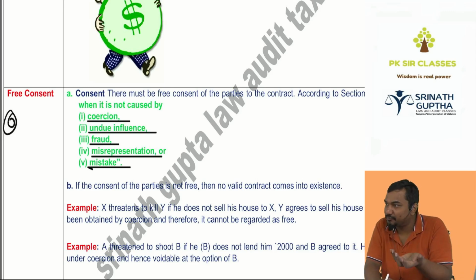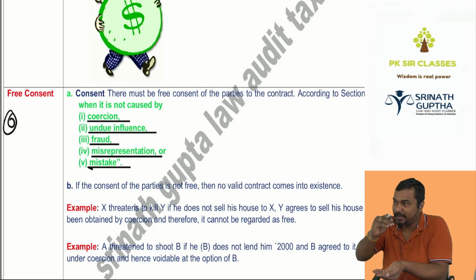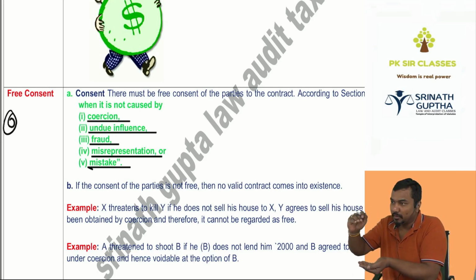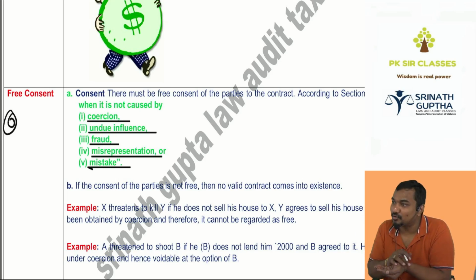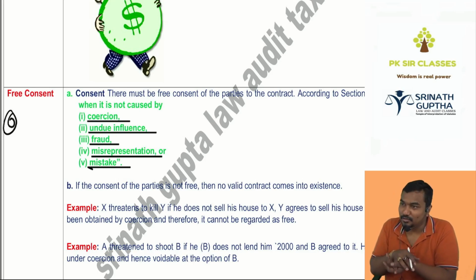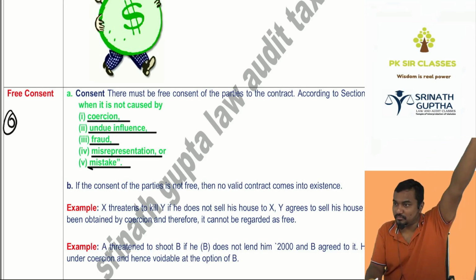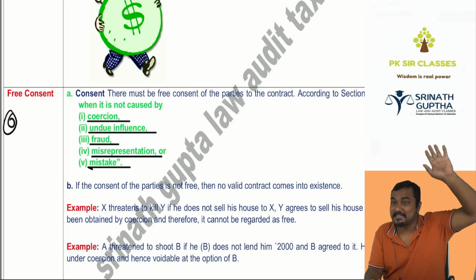For example, Ishwar, six years old, in LKG. He doesn't like to go to school. He used to go to school forcefully, crying, because daddy said, "Do marega." Mummy said, "I will give you laddu if you go to school." Even though he doesn't like to go to school, he used to go in LKG, UKG. That is not free consent.